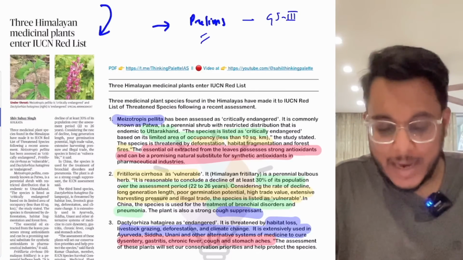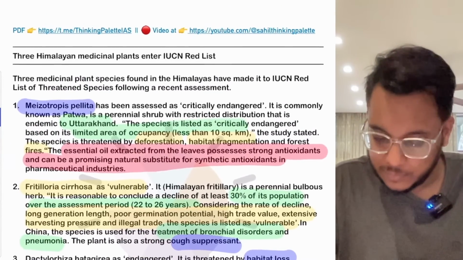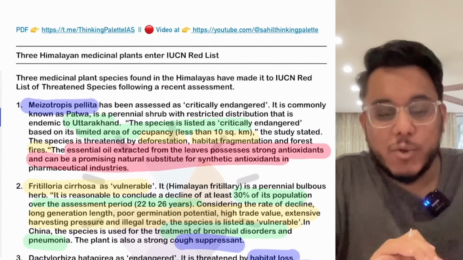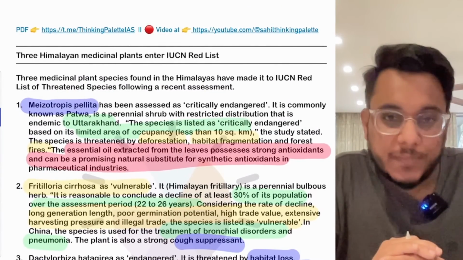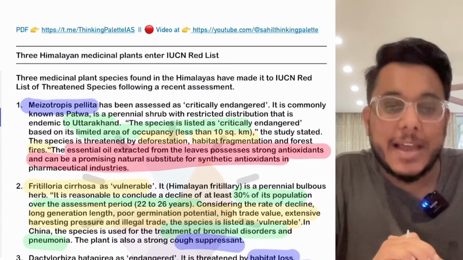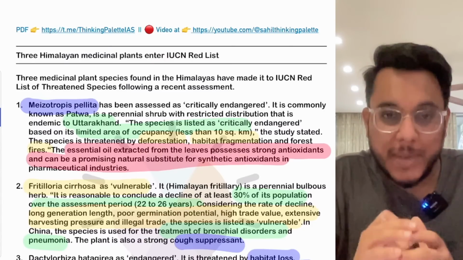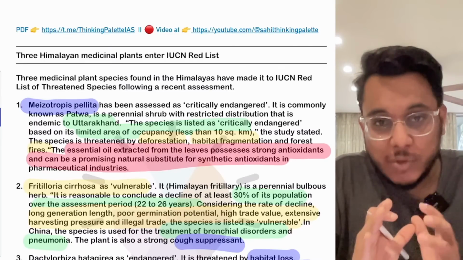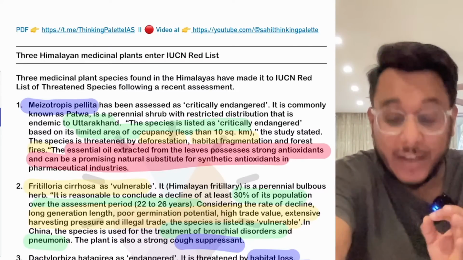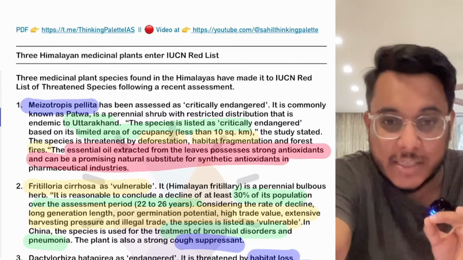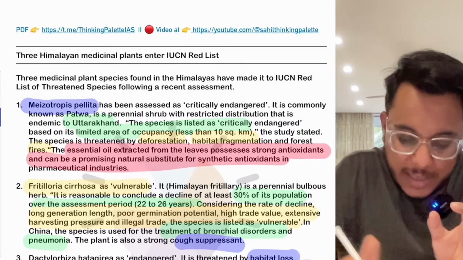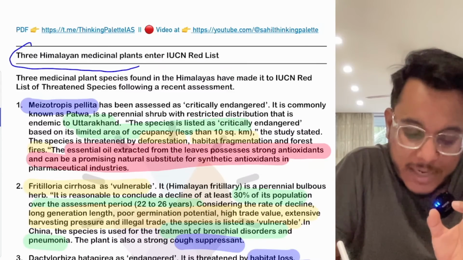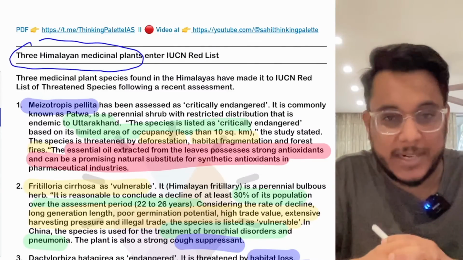So basically guys, the IUCN releases the Red List. Now in this Red List, there are species whose names appear which are threatened, which are vulnerable. So recently the IUCN Red List has been released, and recently into it, 3 Himalayan medicinal plants have entered.